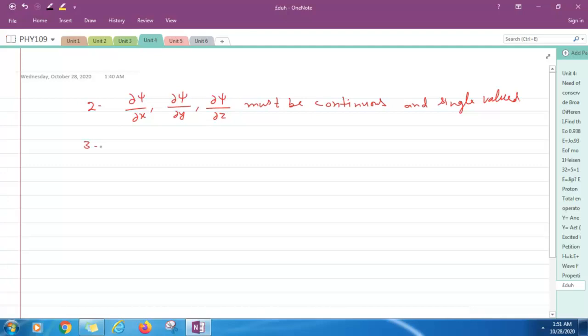Point number 3: psi must be 0 when x, y, z tend to plus or minus infinity. At infinite points there is no wave function.